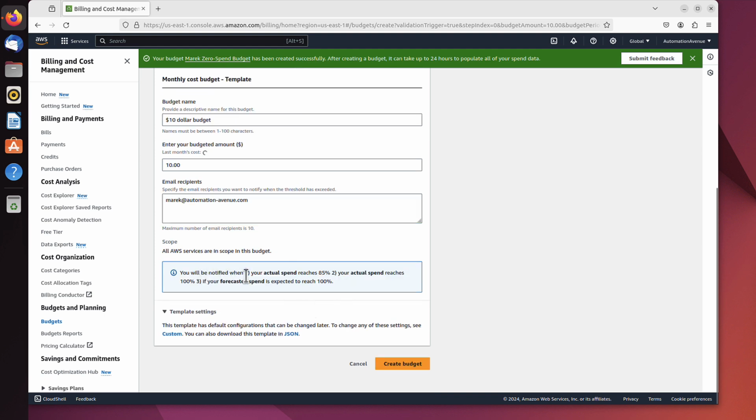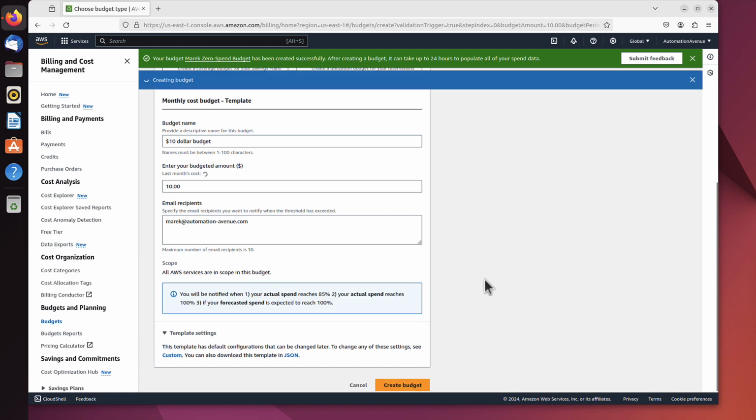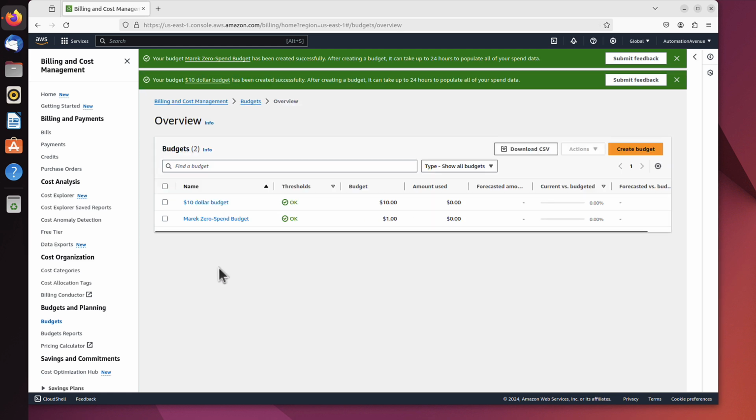You will be notified when your spend reaches 85%. So if you are at $8.50, let's say, you will get an email. Then it will be at 100% at $10. But the third option is if your forecasted spend is expected to reach 100%. That's very handy and useful for us. That's exactly what I need. Just create a budget. And this way you can create as many budgets as you want and get notified every time you reach any of those thresholds.